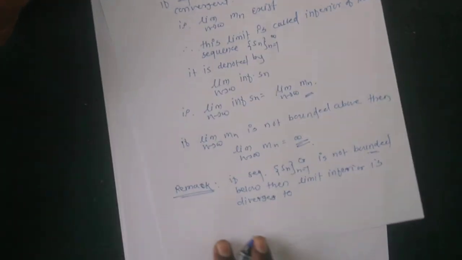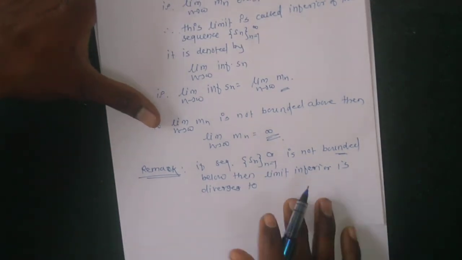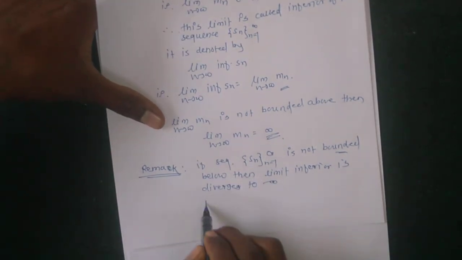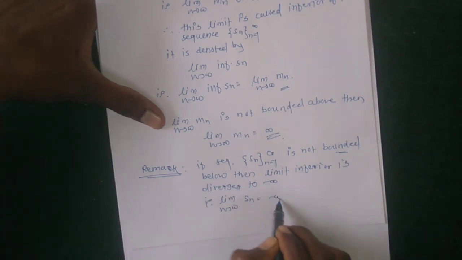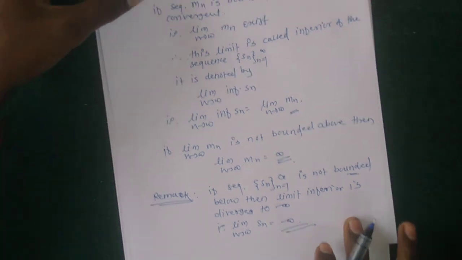Then the sequence diverges to minus infinity, that is, the limit as n tends to infinity of the sequence Sn is minus infinity. So this is a remark.